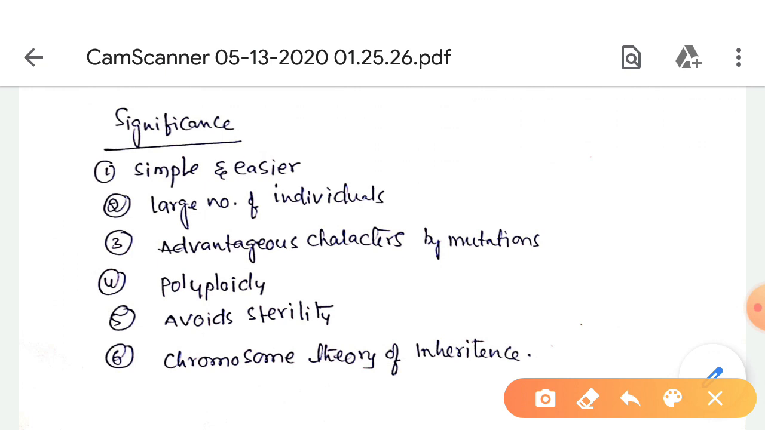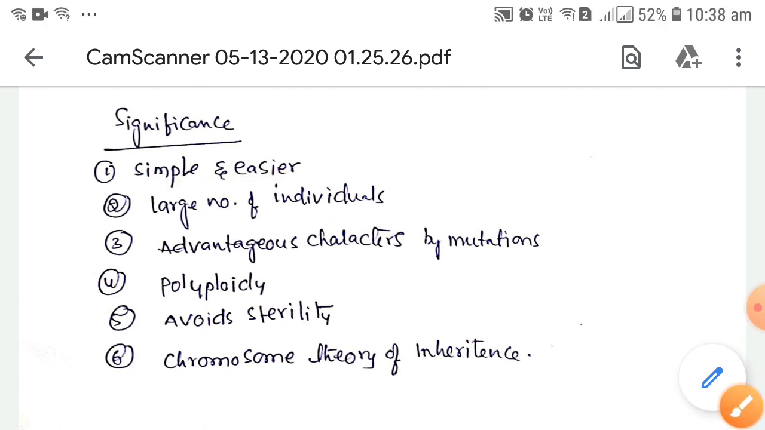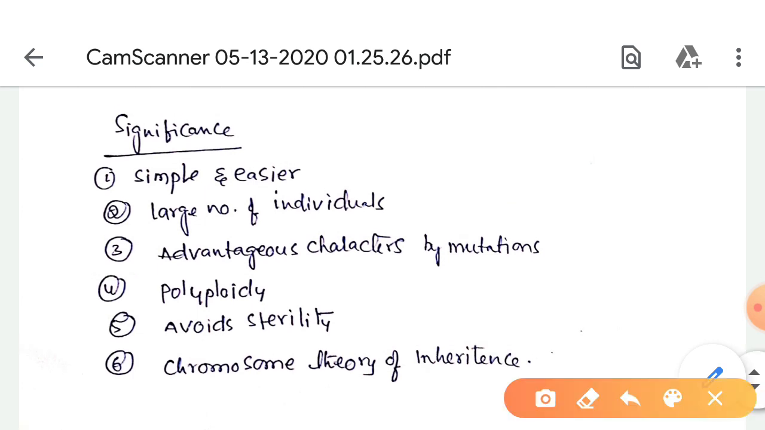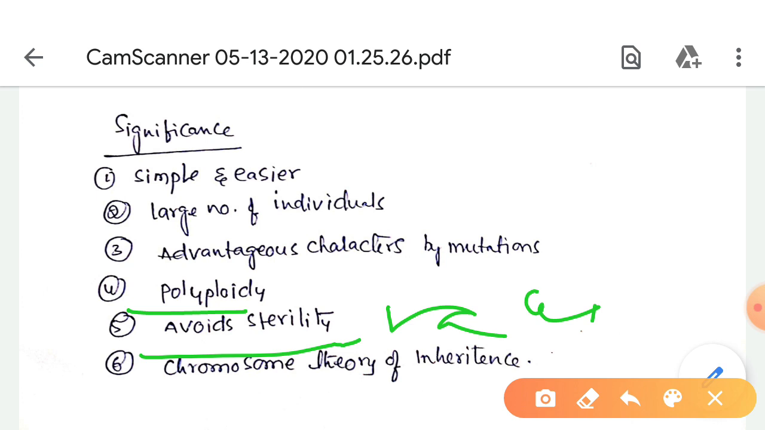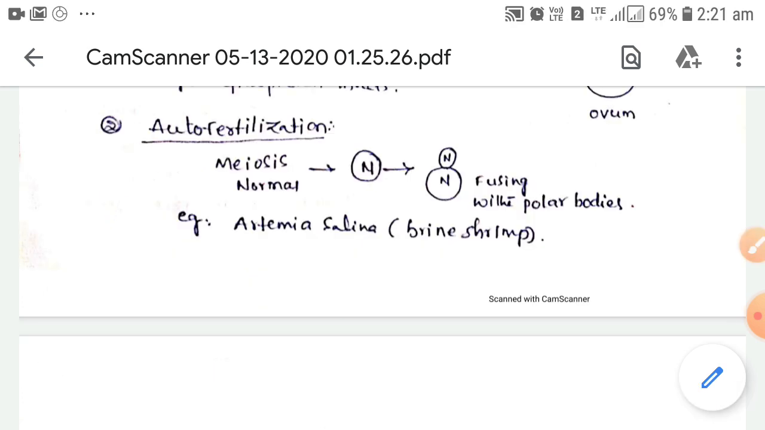Significance of parthenogenesis. Parthenogenesis is a simple and easier means of reproduction, and it favors the reproduction of a large number of individuals in a short time. Sometimes advantageous characters appear in the parthenoids by mutations. It favors polyploidy, avoids sterility in races, and supports the chromosome theory of inheritance. That's all about parthenogenesis.